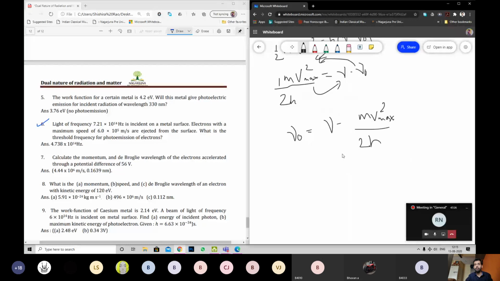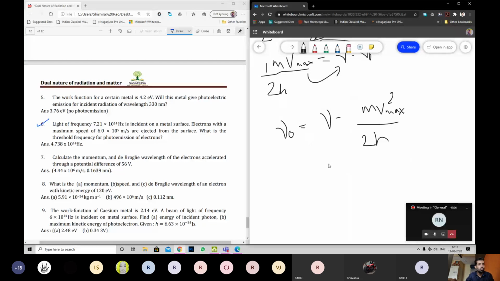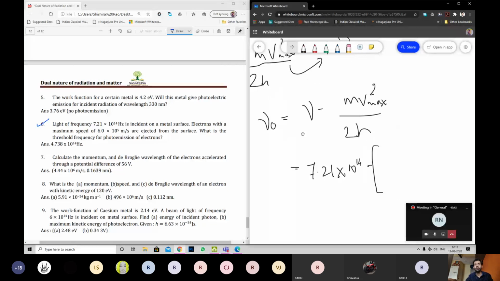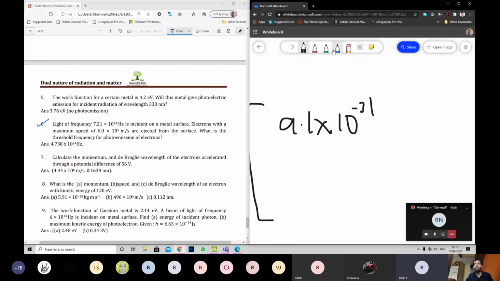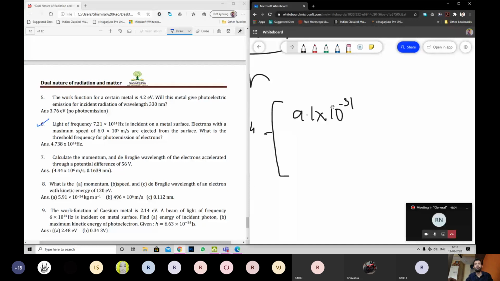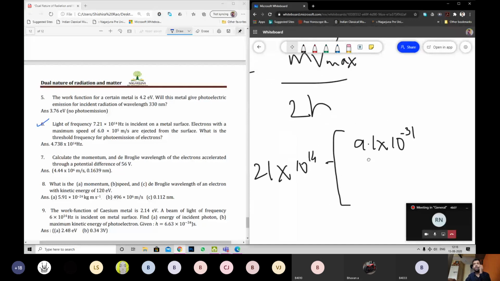So the values go like this. What is the given value of nu? 7.21 into 10 power 14 hertz minus, and since we have a lot of terms, I'll open a bracket just to be safe. Mass of electron, m, is 9.1 into 10 power minus 31 kg. Okay, fine. After this we have into